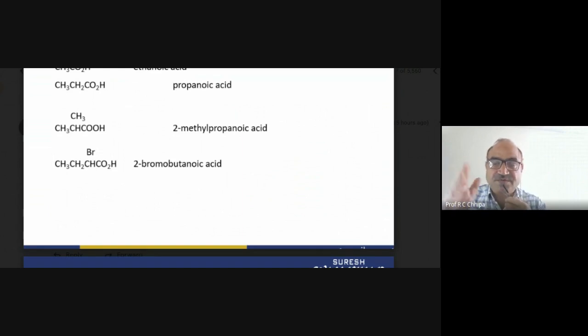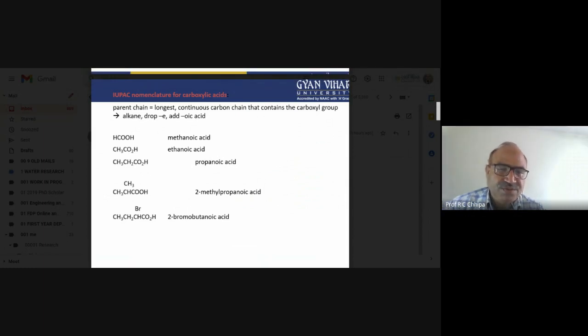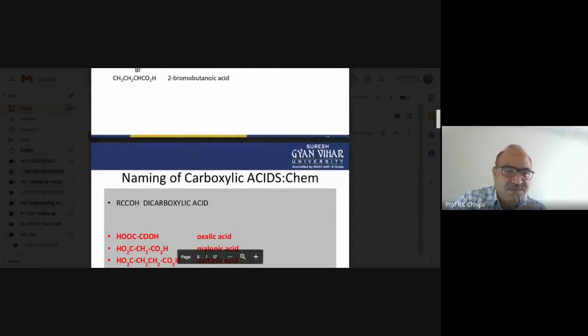So we start from the functional group. So the name itself is 2-bromobutanoic acid. This correctly tells us the IUPAC naming of those particular carboxylic acids.